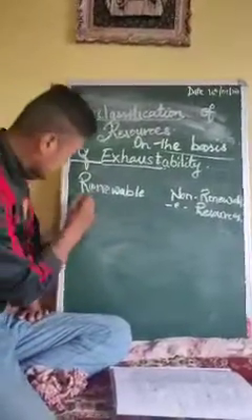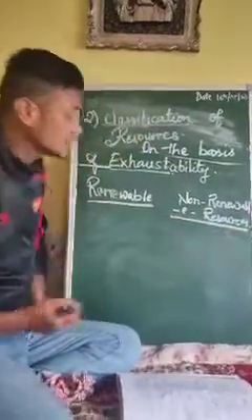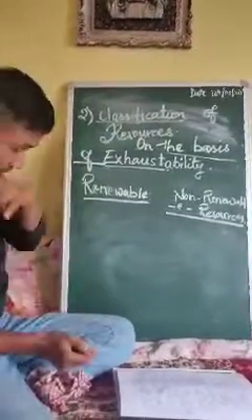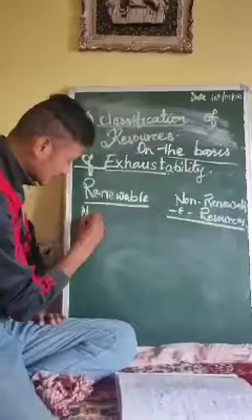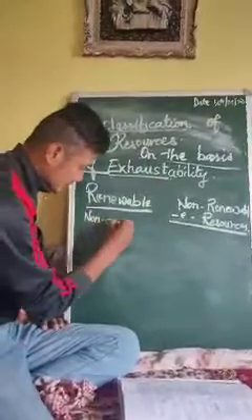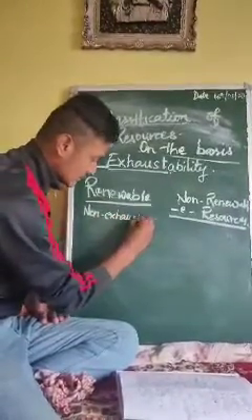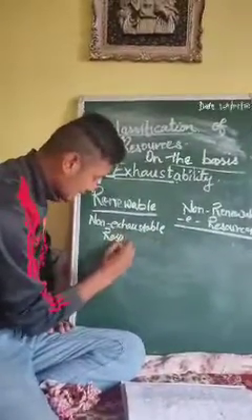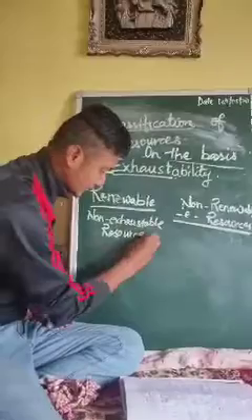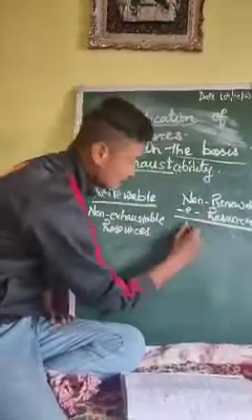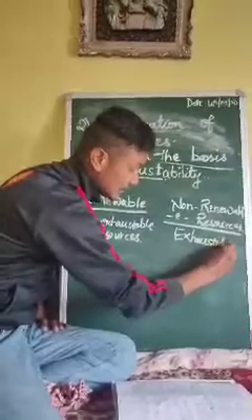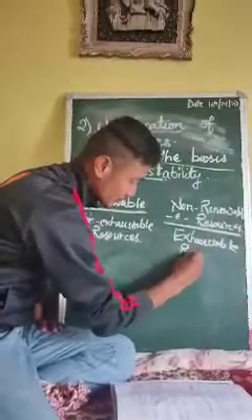And please remember, these have synonyms. Renewable resources are also called non-exhaustible resources, and non-renewable resources are called exhaustible resources.